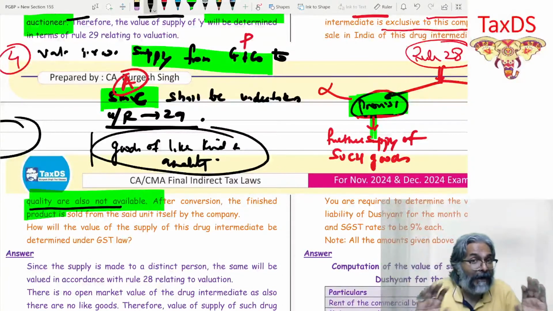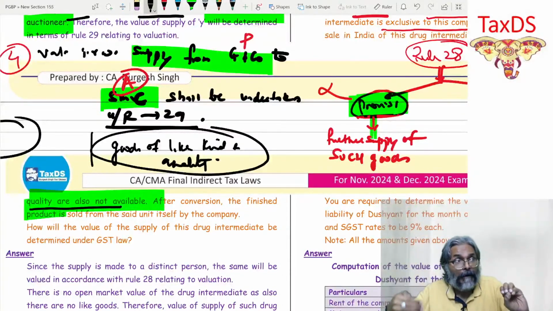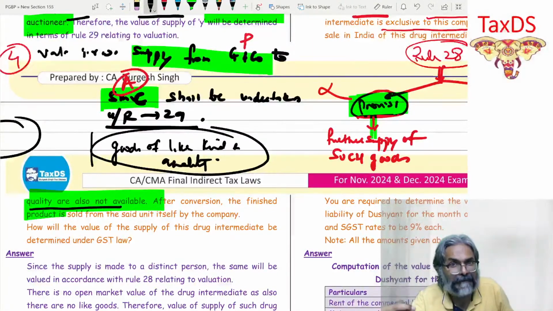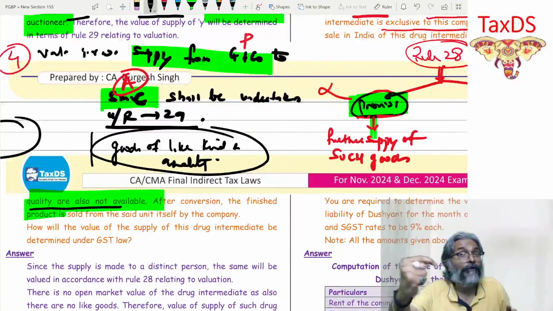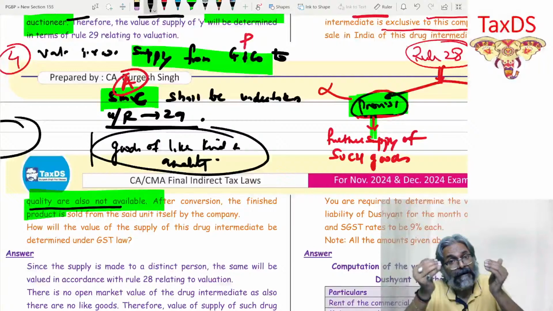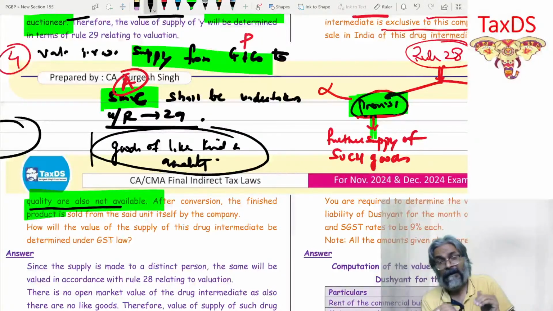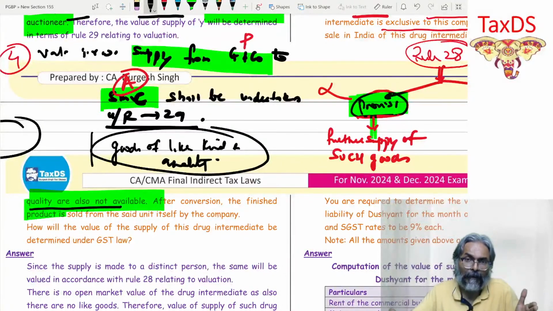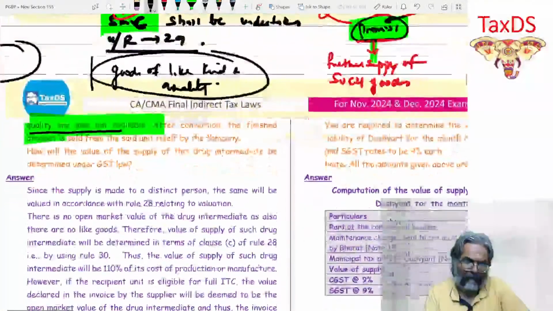So I am trying only to refine your thought on the topic and your writing skills, how you are going to ensure that what you write makes a lot of sense, because many students have unnecessarily learnt these things by heart without knowing what they are into and what they are writing in that context. So there is a mismatch between what they have understood and what they are writing. That refinement is what I'm primarily trying to do through these explanations.